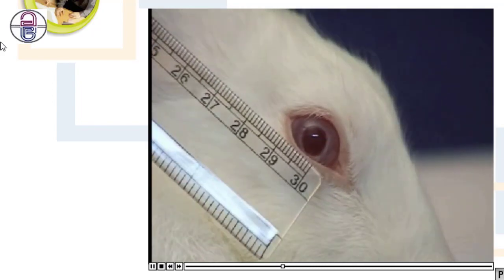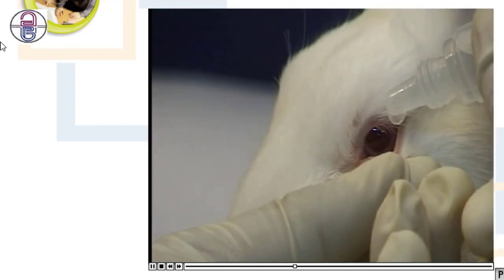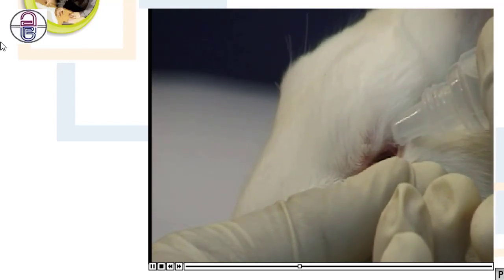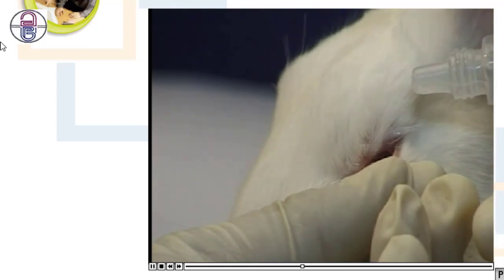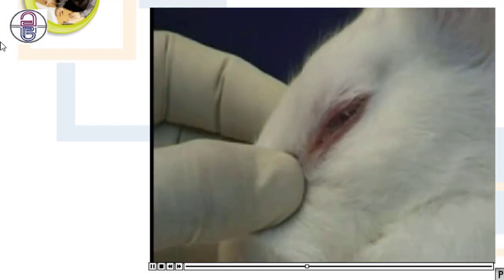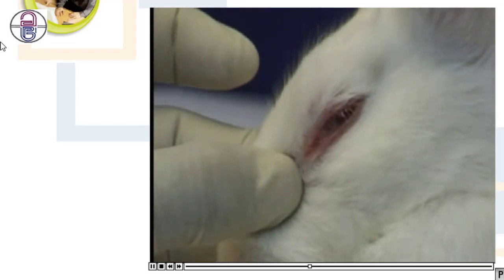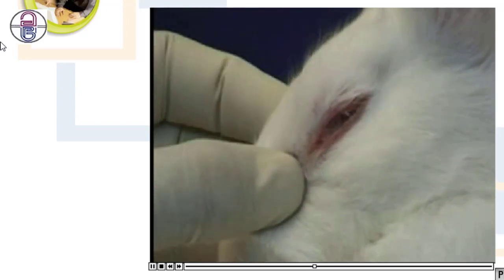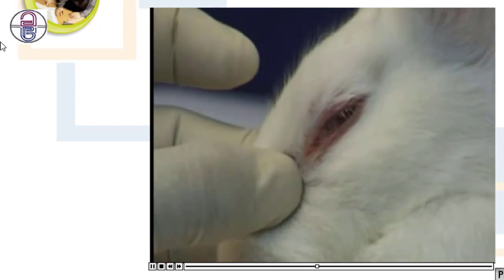Thereafter, treat the right eye of the rabbit as the control eye and the left eye as the test eye. Instill 2 to 3 drops of pilocarpine solution in the test eye of the rabbit. Apply slight pressure with a finger on the medial canthus to avoid nasolacrimal drainage of the drug.